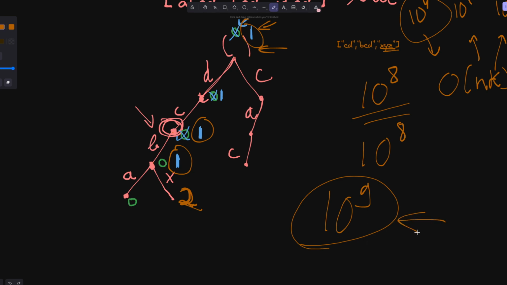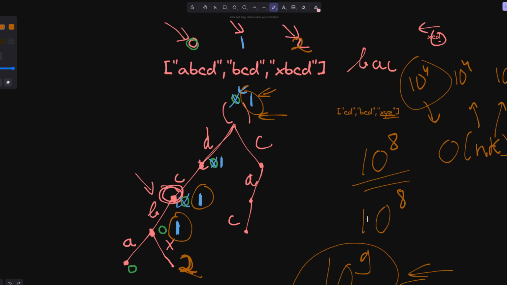You can think of it as a computational boundary, because one operation tends to take 1 nanosecond in the CPU. So as long as your algorithm stays roughly below 10 to the 9th, you can feel safe that it will not time out.